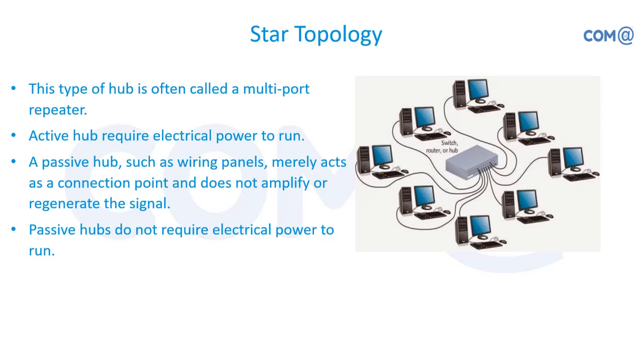This type of hub is called a multi-port repeater. It receives the signal and boosts or improves it. You would have studied active hub and passive hub among network connecting devices. Using the active hub, you'll have better features, as it helps improve the signal, so data loss because of signal loss can be avoided.